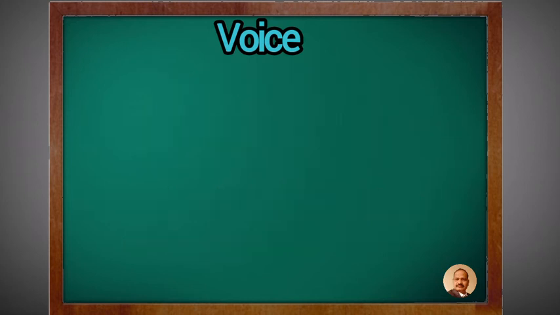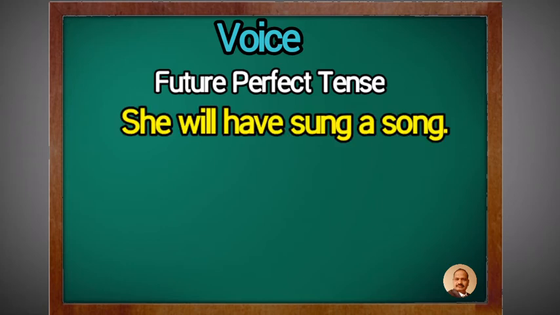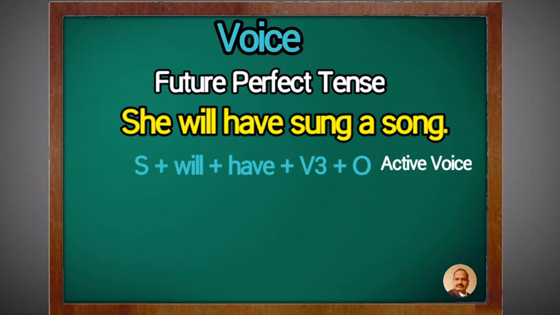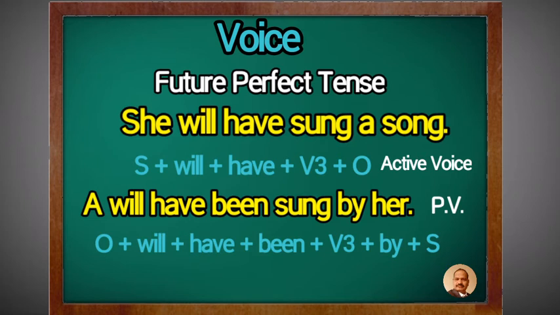Next example, future perfect tense. She will have sung a song. Answer is: a song will have been sung by her. Been is the special word used here.